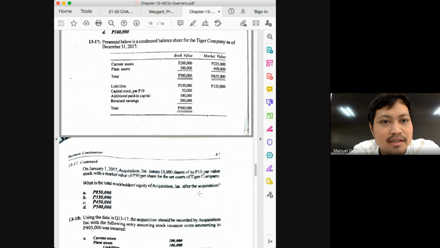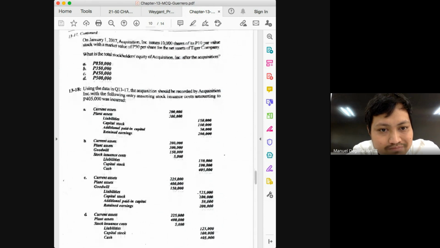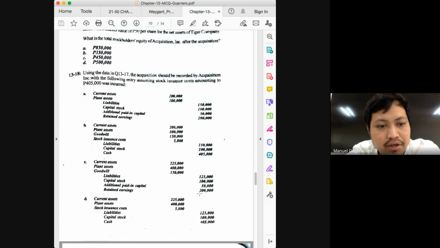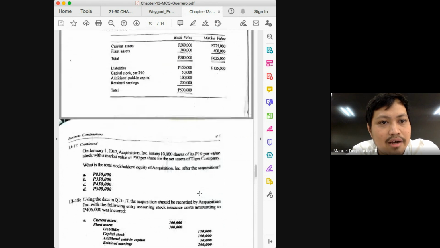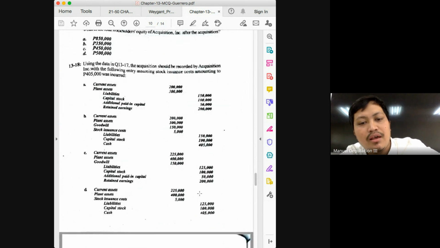How much is the assets, class? Current assets at 225, plant assets at 400. So will these accounts be debited or credited? Debited because they will have to be recognized in the books of the acquirer. Which of the choices satisfy that entry, class? 225 and 400. C and D. But we know now that letter C is wrong because we know that there was no resulting goodwill. So the correct answer here must be letter D. But let's just continue, class. What else do we do? Recognize the liabilities. How much is the liabilities? 125. So this should be credited.